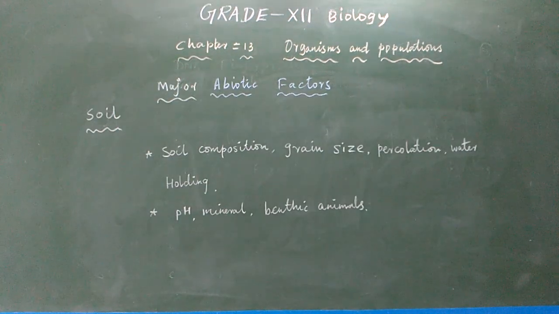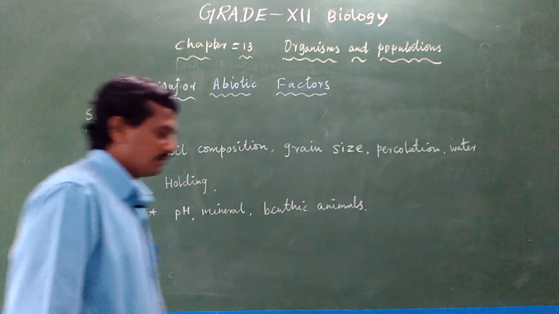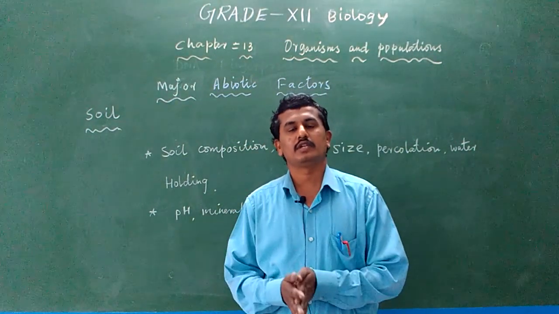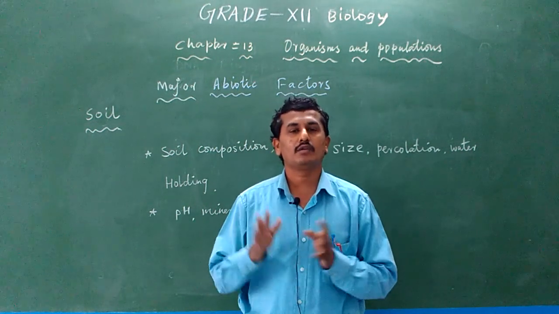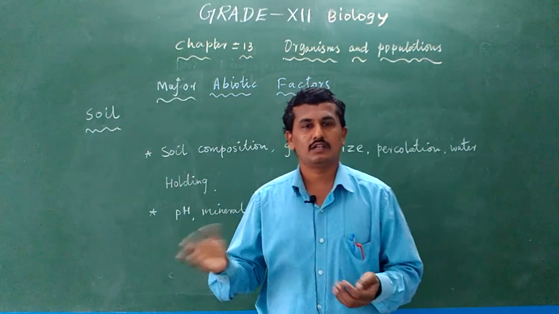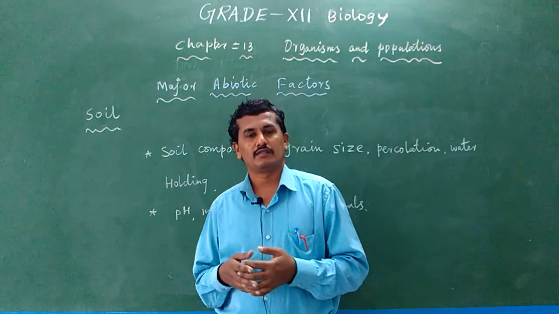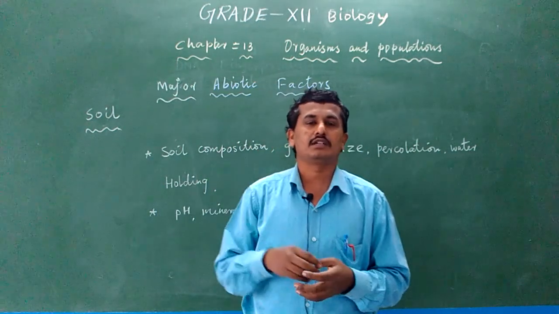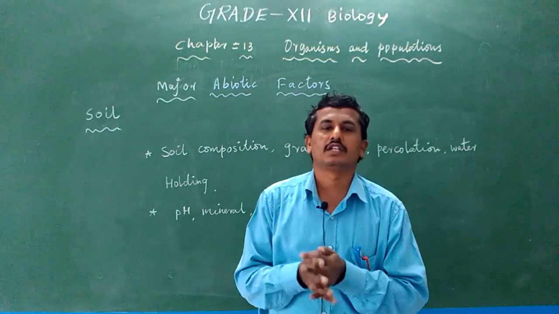So the next major abiotic factor is soil. We know soil is important for plant growth, because soil contains various minerals like nitrogen, phosphorus, potassium, calcium and magnesium. All the micro and macro nutrients are present inside the soil. The study of soil formation is pedology, and soil factors are called edaphic factors. Soils are normally developed or weathered from rocks, because rocks contain all the minerals.